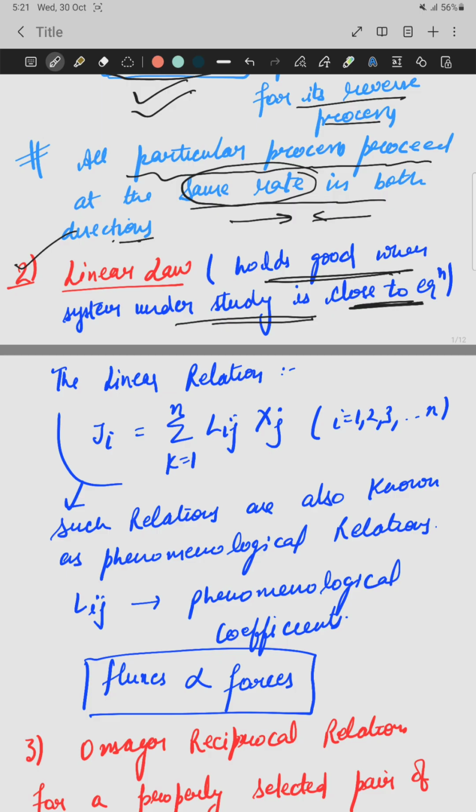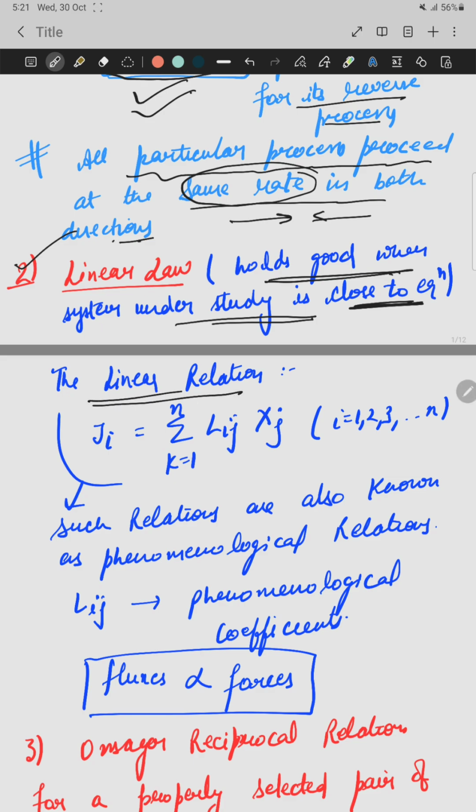So Onsager gives three main laws or concepts which are applicable only to the state which is very close to the equilibrium state. So this is the second law, which is known as the linear law.